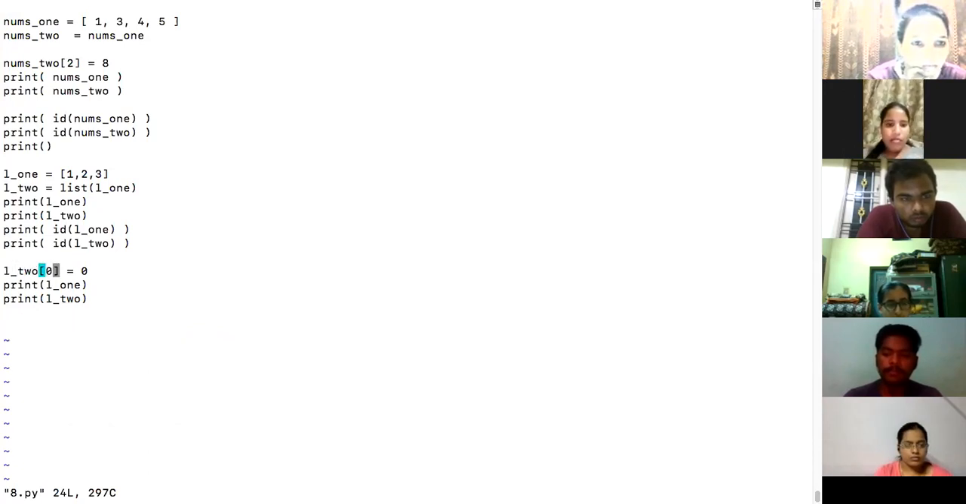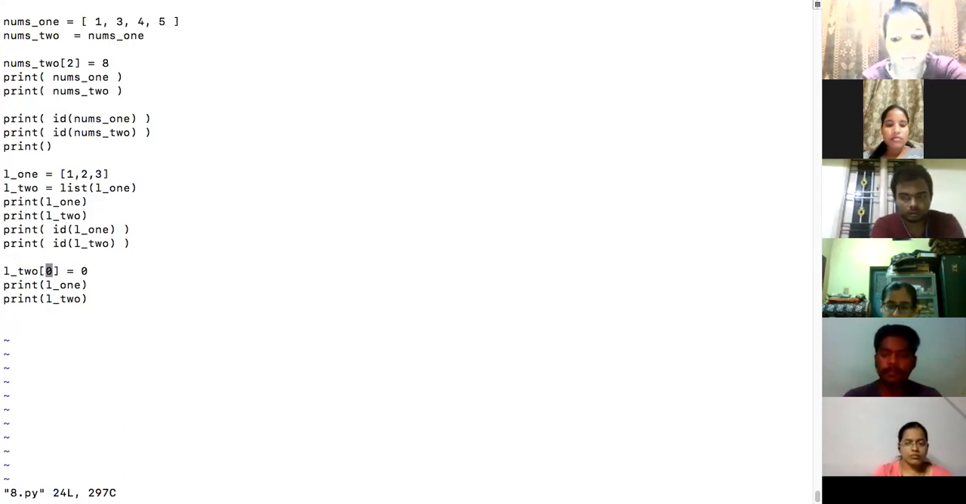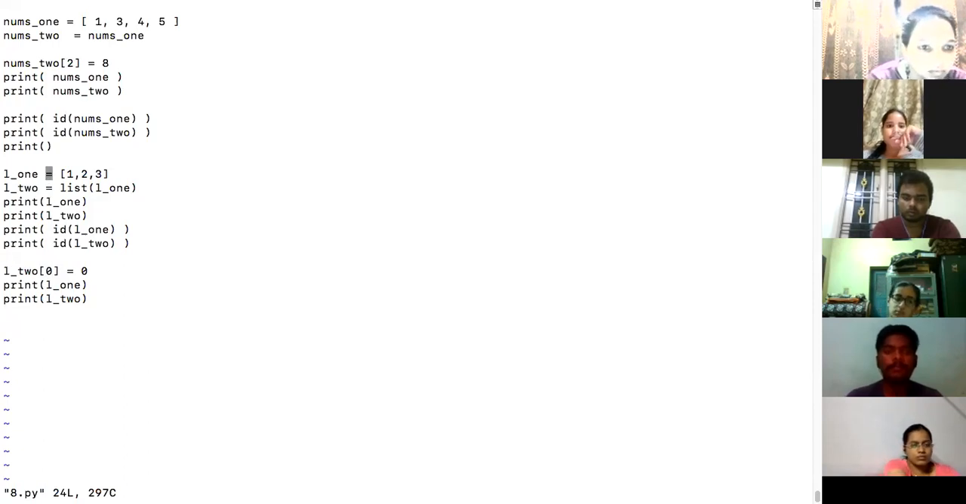If I make any changes to L2, will it reflect in L1? No. Why? Both are 2 different objects now. Is that okay? Hope you guys understood this program. This chapter contains everything that you need to know about sequences, list and tuple. Is that okay? Fine. Shall we move to the next one?